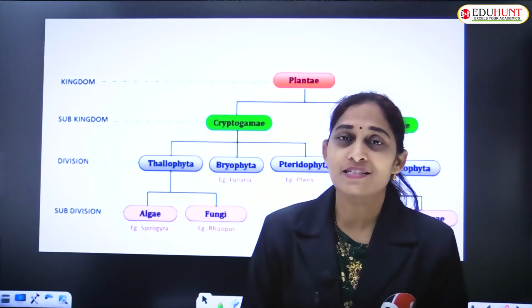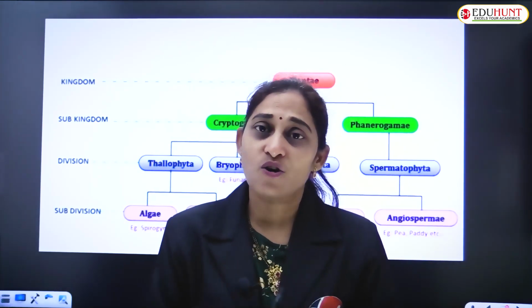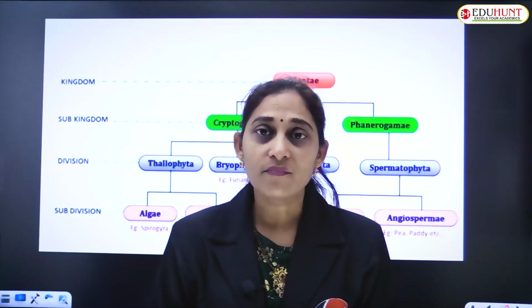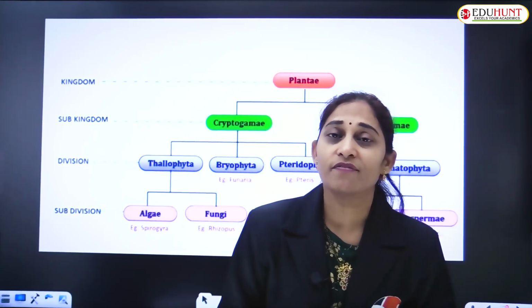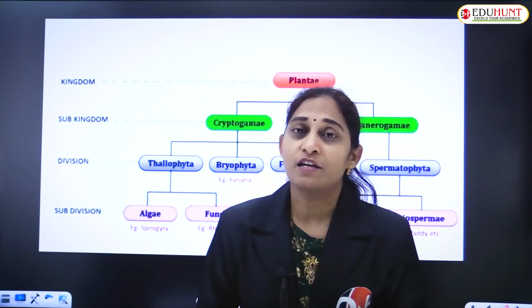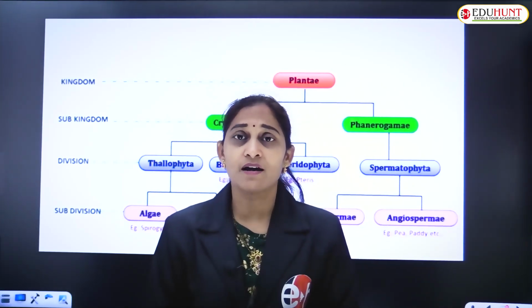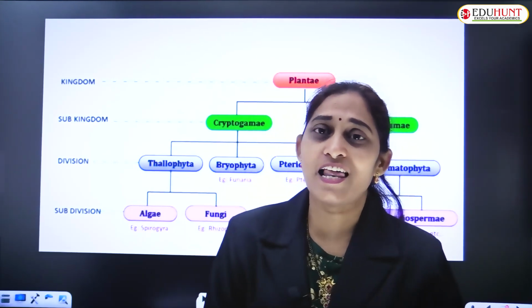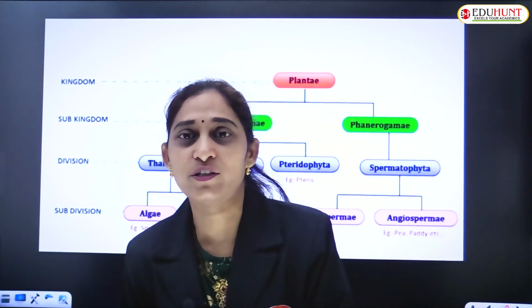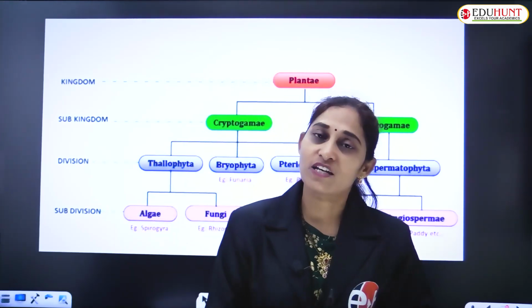Only a single cell does all the functions like excretory, respiratory, digestive, that is nutrition, reproduction, all the metabolic activities. A single cell itself is an individual, where we have seen subcellular organization.